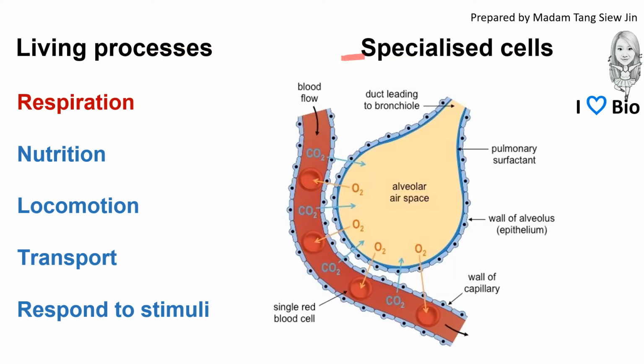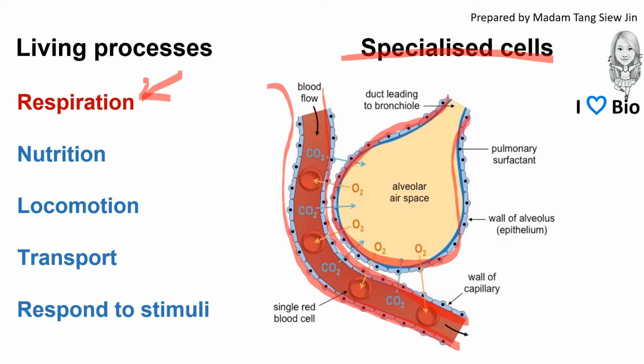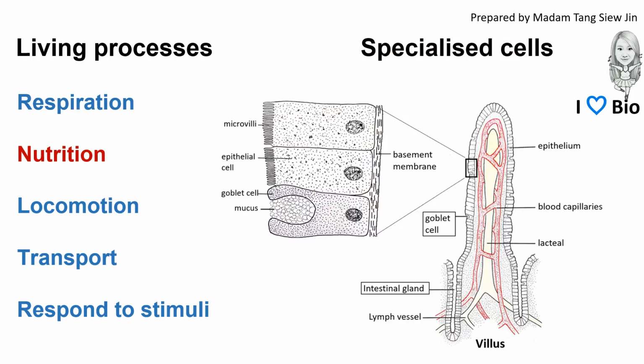An example of a specialized cell in respiration is the epithelial cell, which covers the lining of the blood capillary and the alveolus. The structure of this epithelial cell is thin and flattened to allow gaseous exchange.